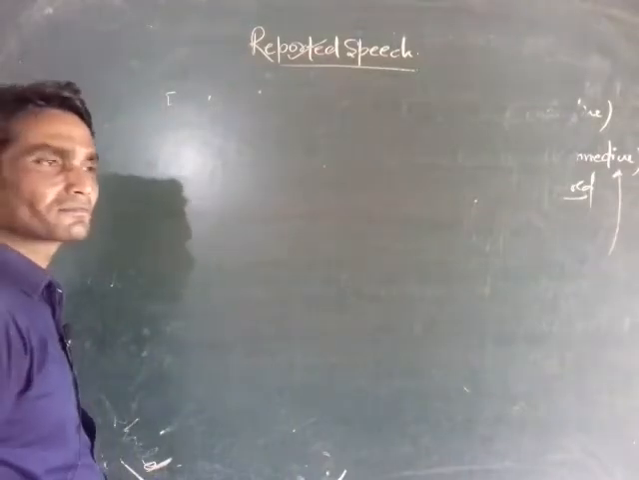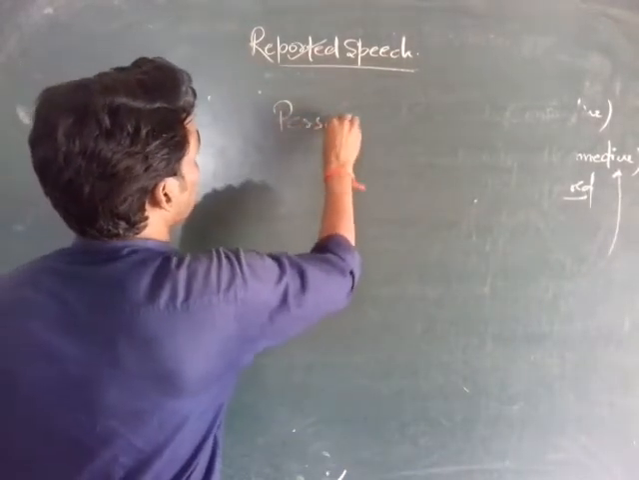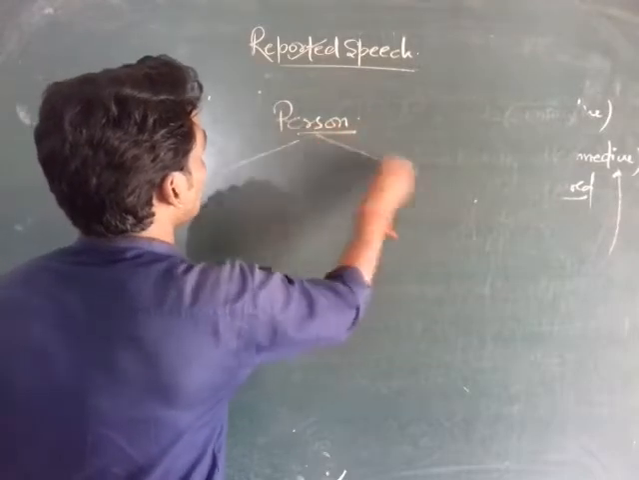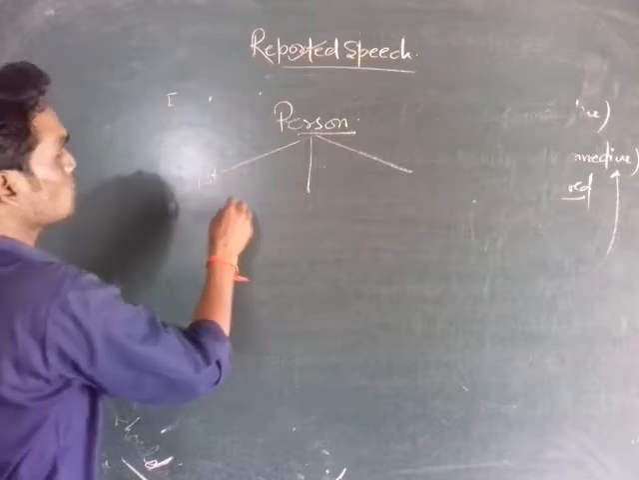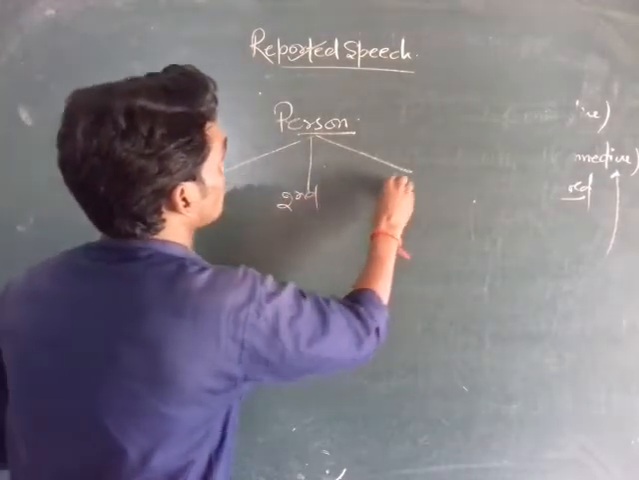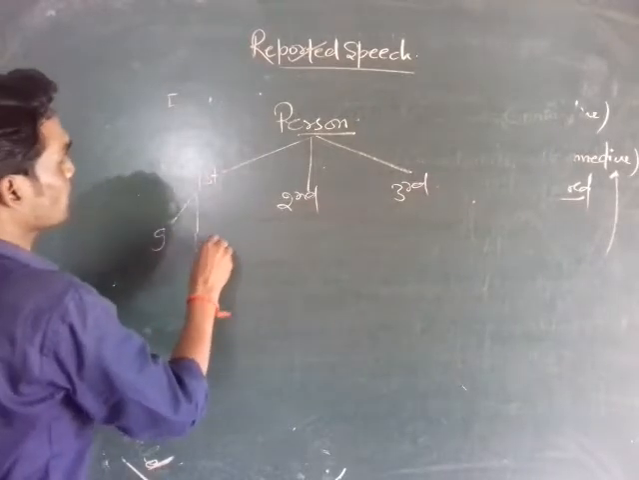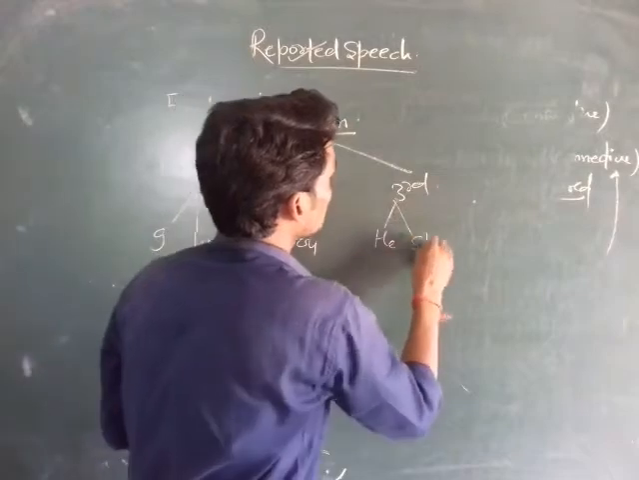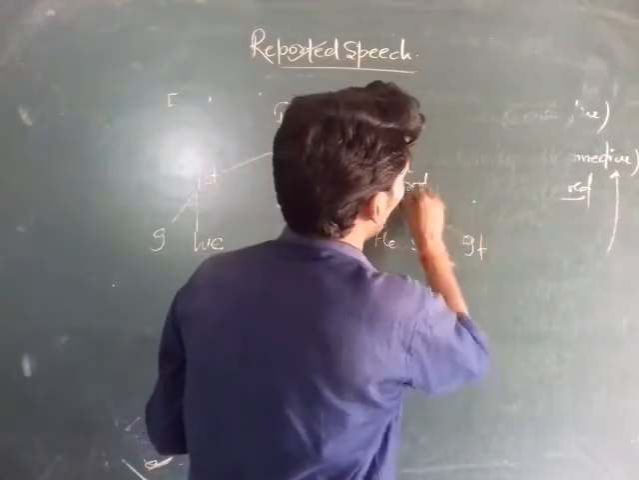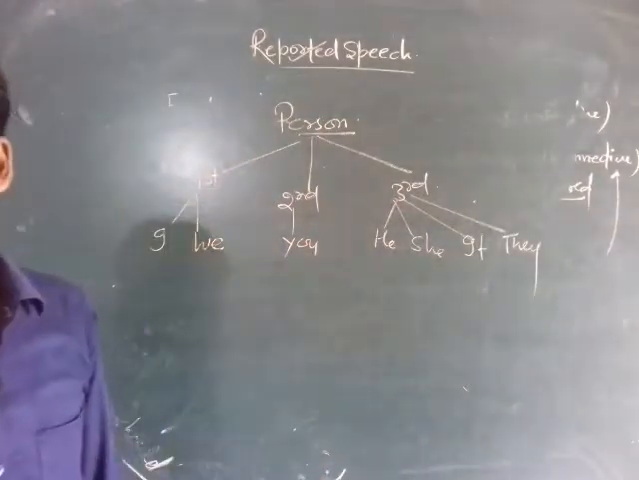But students, before it we have to know about the person. As we know, there are three types of person: first person, second person and third person. First person, as we know, is I and we. Second person is you. And third person is he, she, it or they.